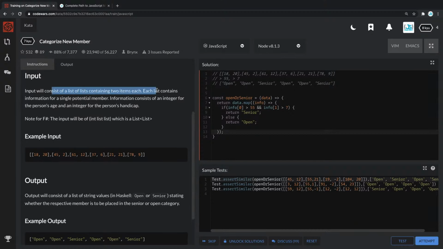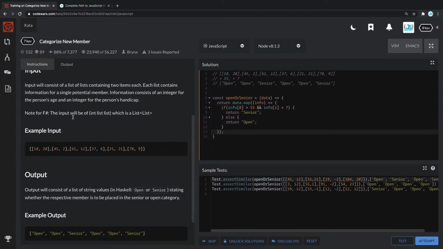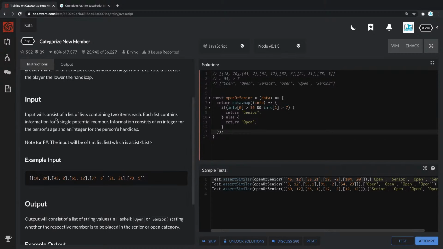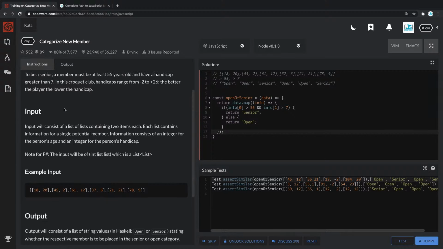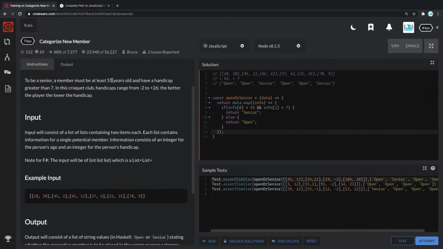So let's see. Each list containing information. Information consists of integer, person's age, and person's handicap. And do both of these need to be correct? Let's see. Okay. There we go. To be a senior, you must be 55 years old and have a handicap greater than 7.